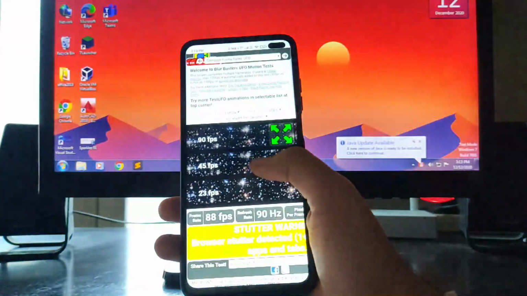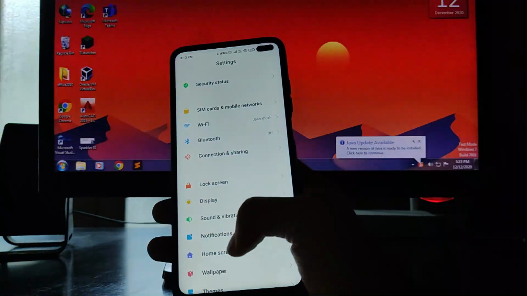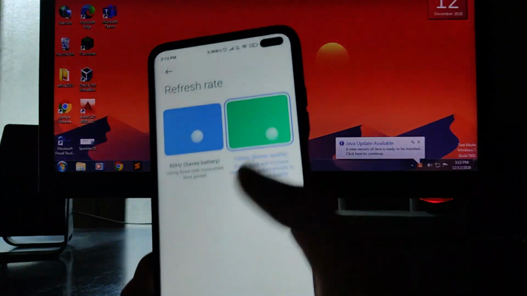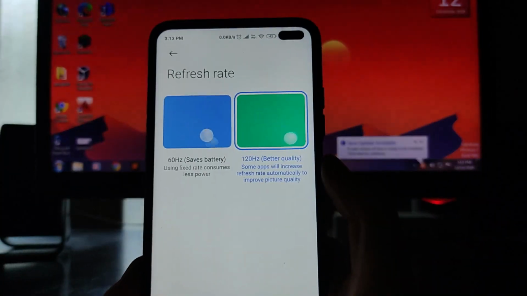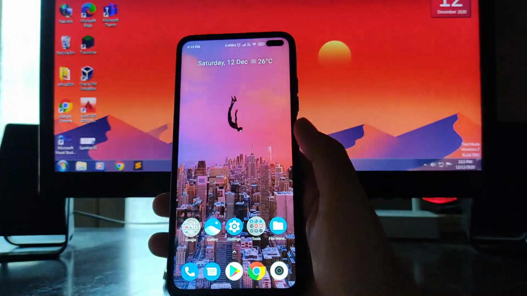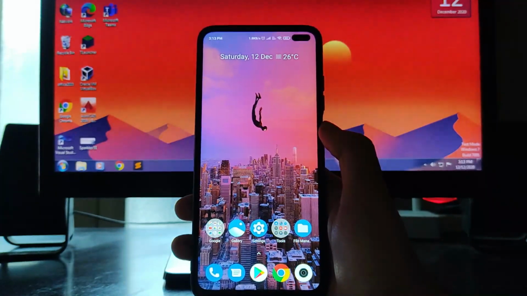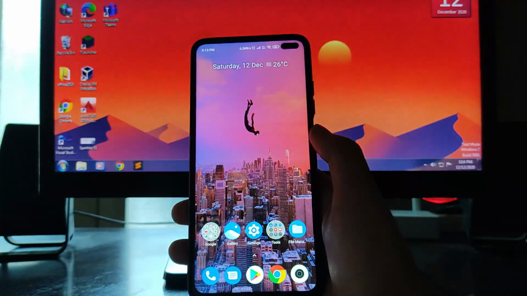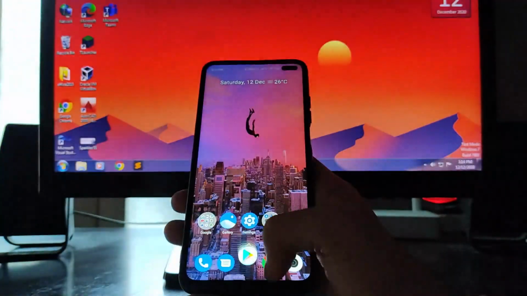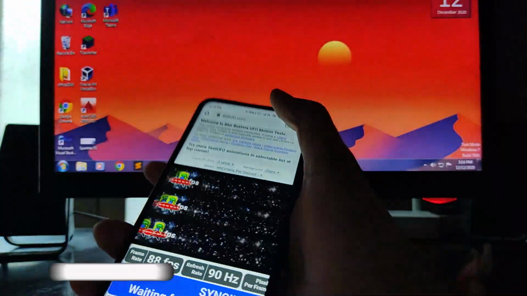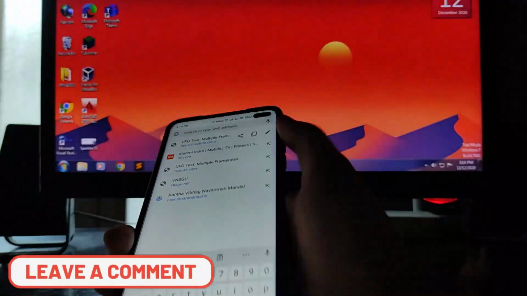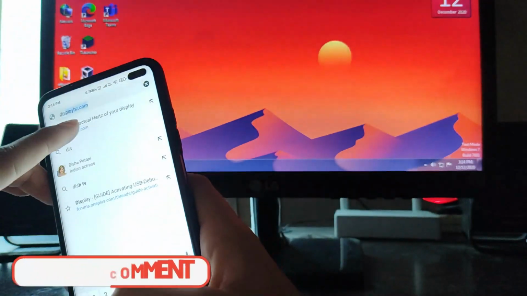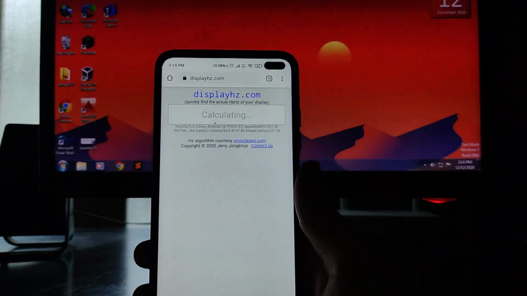Now let's go to the settings, and I'll show you that the display is currently set to 120 Hz. This issue I'm facing from around two to three months now, and I was facing this issue in MIUI 12.0.1.0 also. Now I'll show it to you on another website. This is one website, testufo.com, and the other here is displayhertz.com, and let's see it.